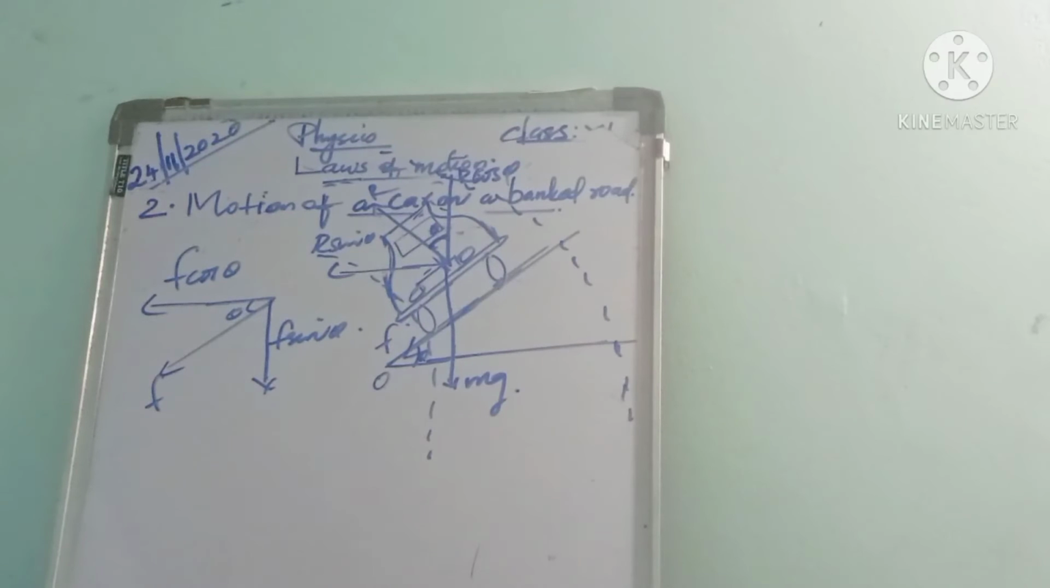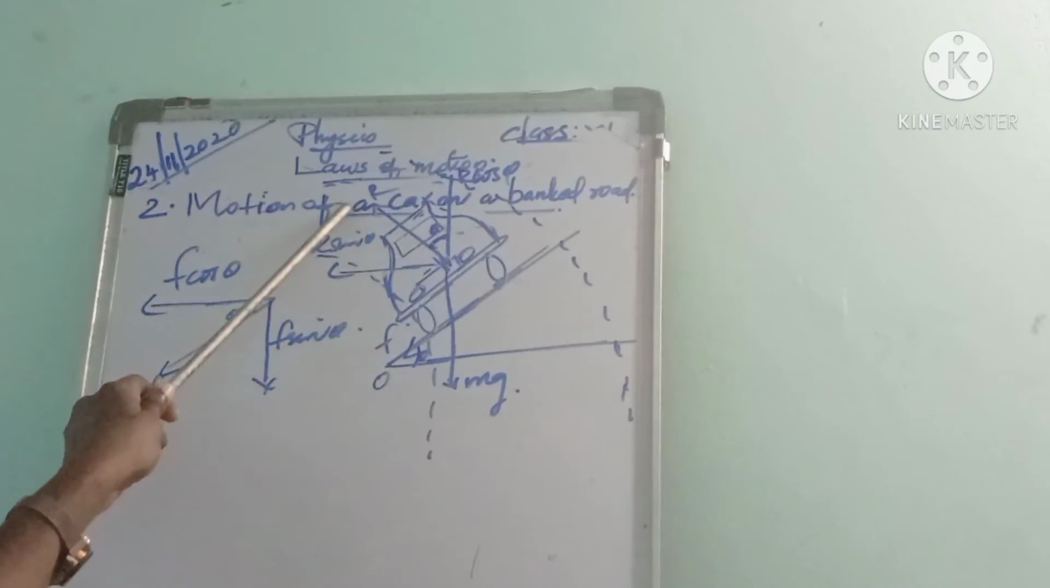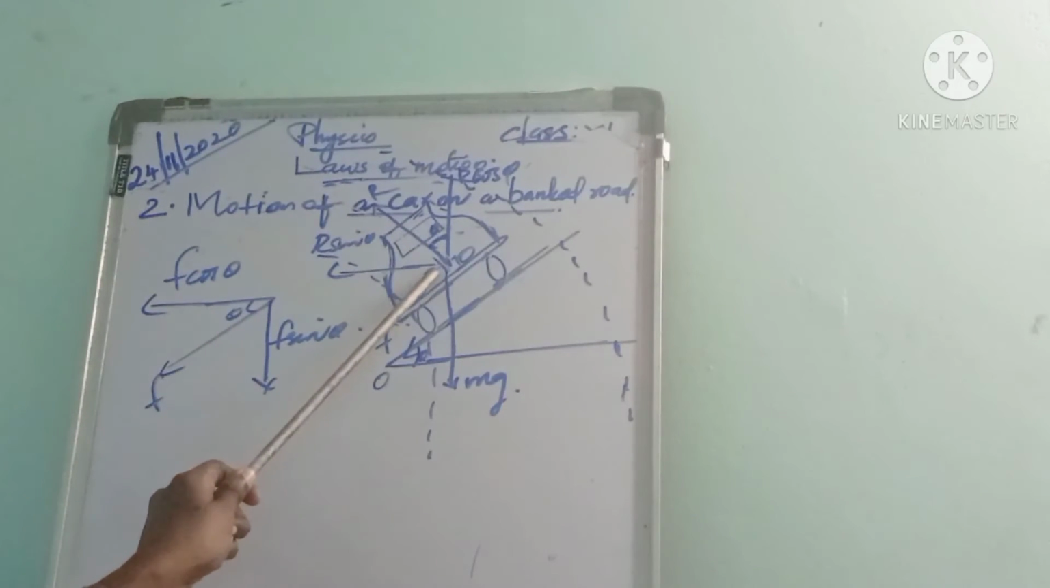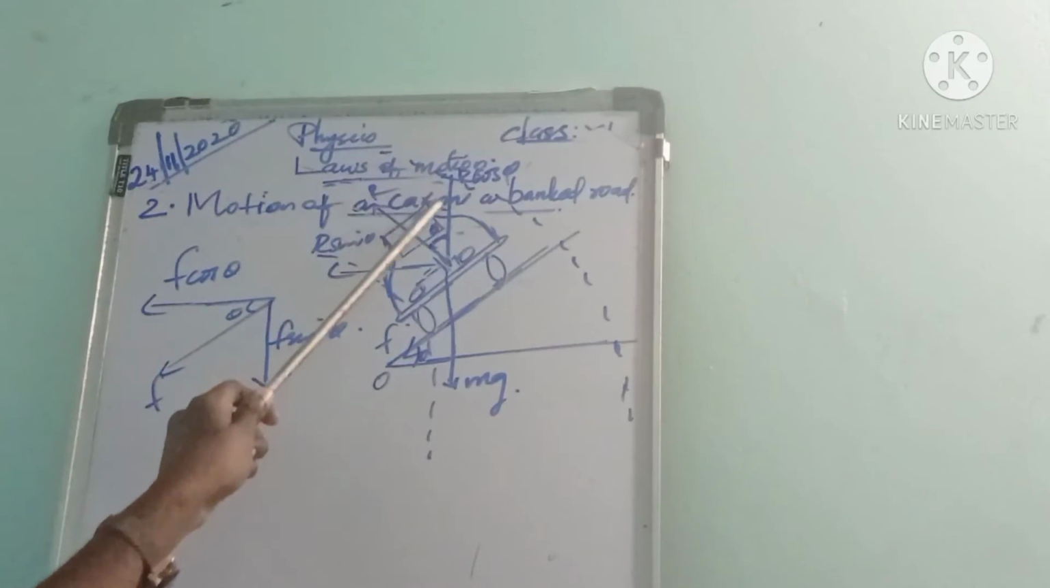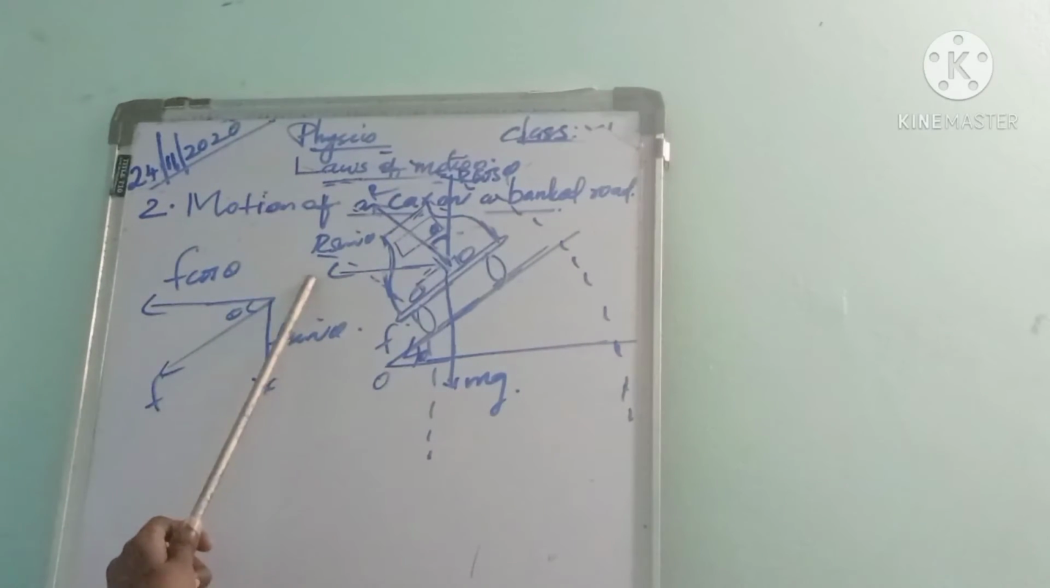So as friction decreases, the speed also decreases. But by raising the outer edge of the road, the weight of the car acts vertically downward, and the normal reaction acts in this direction. We can resolve this normal reaction into two components, R sin theta and R cos theta.